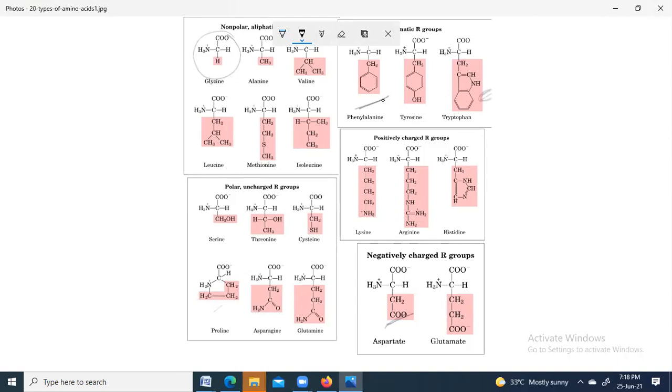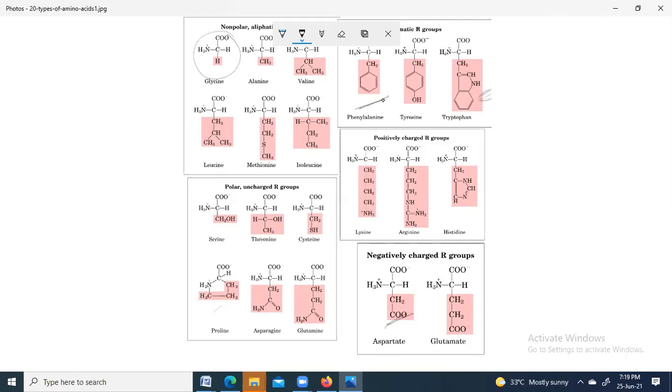Glutamine and glutamate. No. To be isomers, they should have the same chemical formula. Alanine and valine. Do they have the same chemical formula?